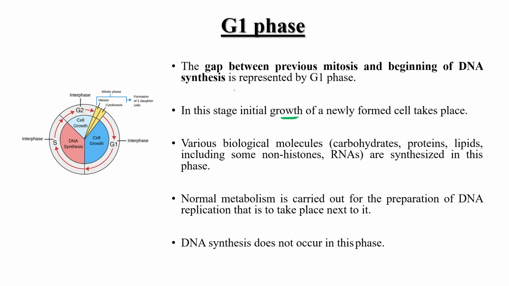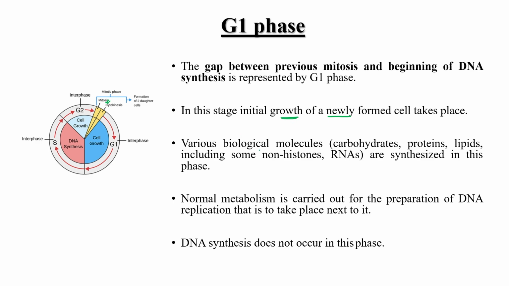Newly formed cells, this is the gap between mitosis. So after mitosis, new cells have been formed, right? And then there must be growth in the newly formed cells. So in this stage, initial growth of newly formed cells takes place. Am I right?